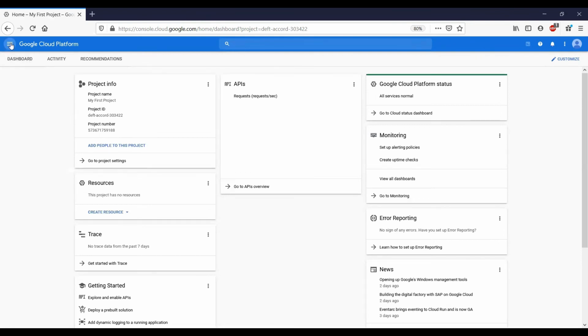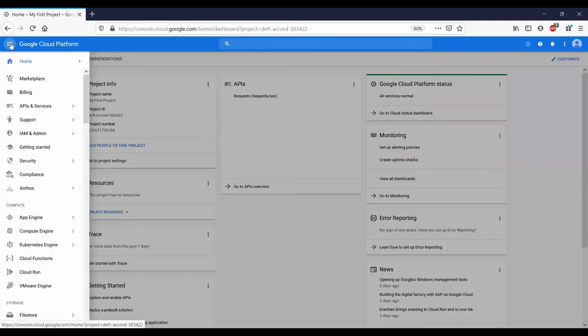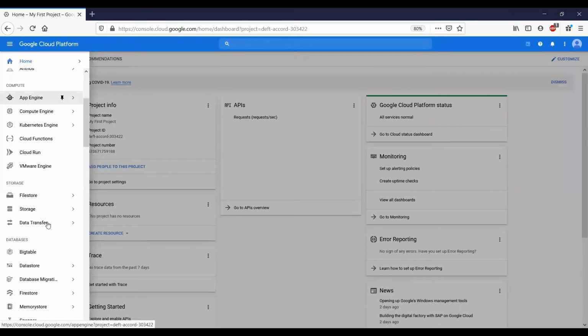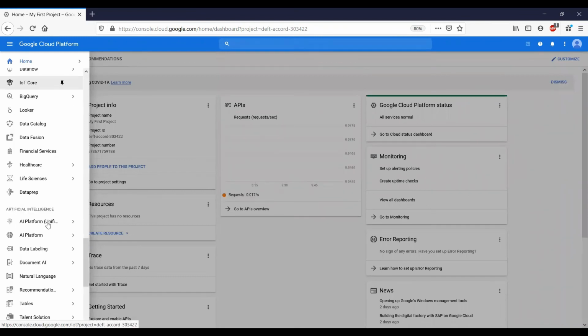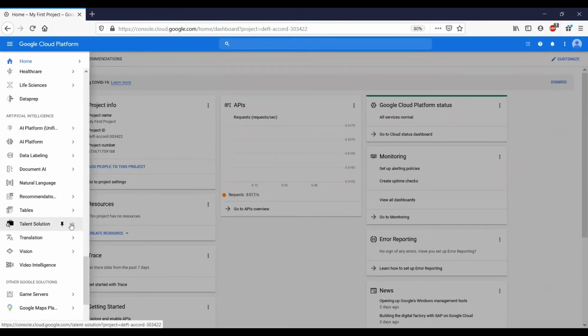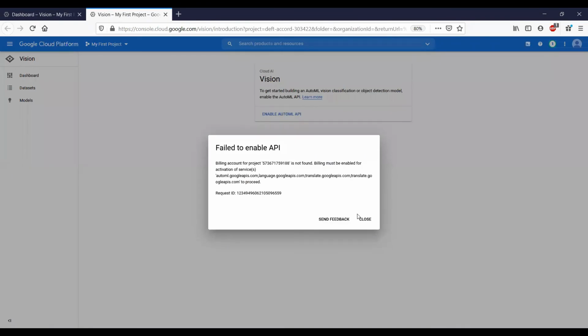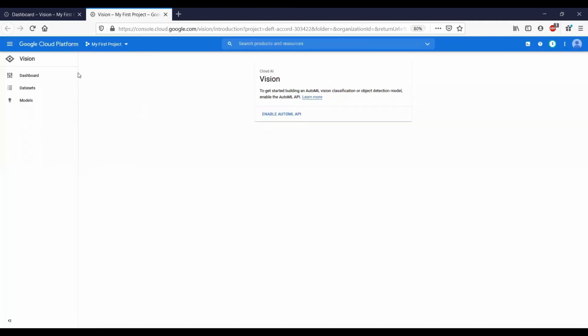So what we do is we go to our Google Cloud dashboard, and here on the left you can see all the project information for the project that I have created. You will be able to see it in the same way. So you can click on the navigation bar, that's provided on the top left, and we go to our Vision API, and then we'll try to enable the AutoML API again. Now again it shows that the API has failed to be enabled and we get that error message. So to resolve this, we use the navigation on top left and we go to the billing section.